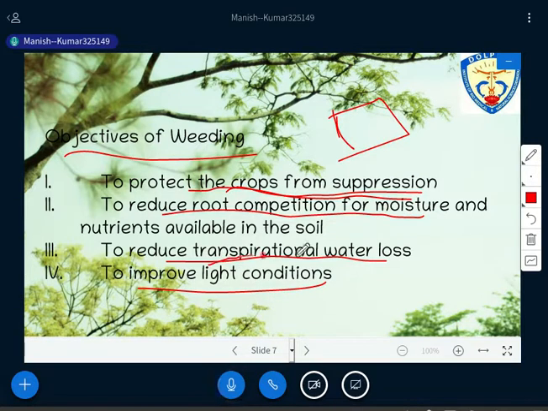Then, to reduce transpirational water loss, because we all know that transpiration means water loss through the leaf. So obviously if more plants are there, there are more leaves, and more leaves mean more transpirational water loss. So when you remove the weeds, we reduce the transpirational water loss. These are the major objectives that need to be covered through weeding.